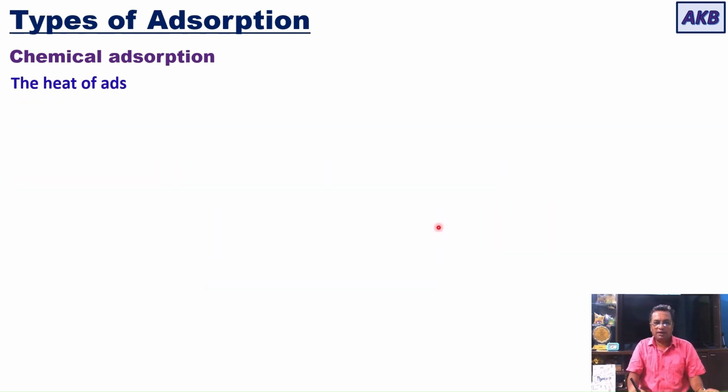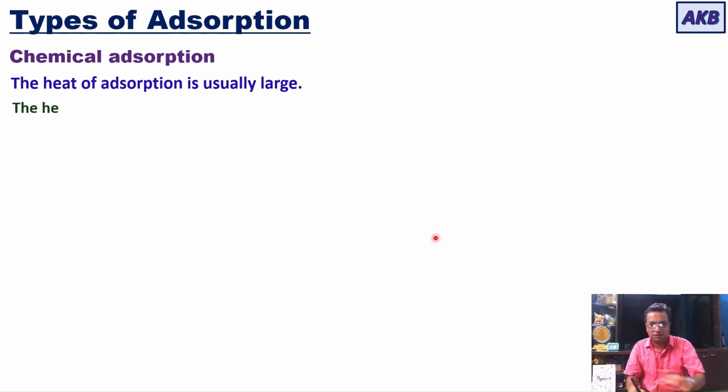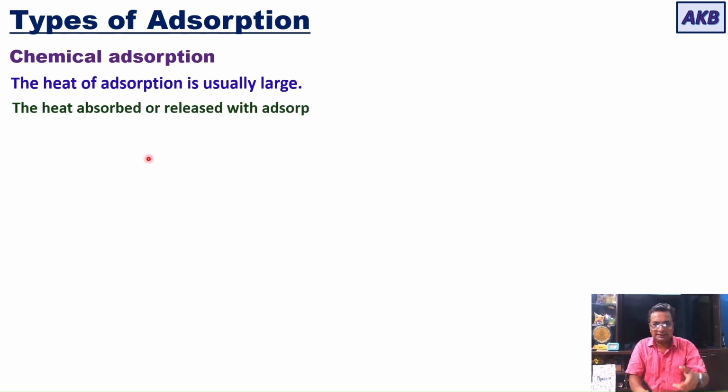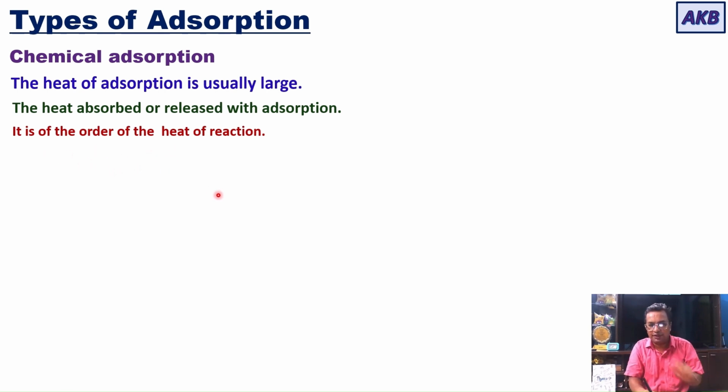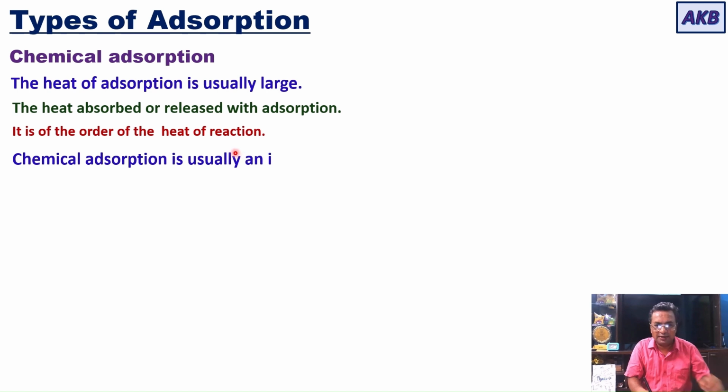Okay, continuing with chemical adsorption, the heat of adsorption is usually large. In the case of physical adsorption, it was low, but in the case of chemical adsorption, it is usually large. Heat of adsorption, as I said, is the heat absorbed or released with adsorption. In the case of chemical adsorption, this heat of adsorption is of the order of the heat of reaction. It is almost equal to the heat of reaction. That is another important thing that you have to note for chemical adsorption. Chemical adsorption is usually an irreversible phenomenon.